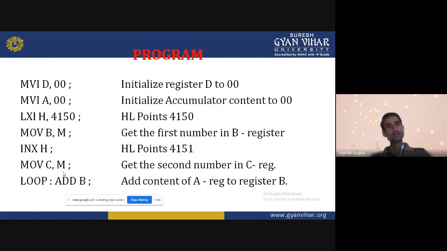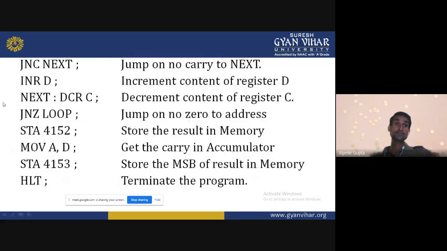Now the loop will start. ADD B. What is the data of B? 04. So 04 plus 00, because the accumulator has 00. So 04 plus 00, what do you get? 04. Now jump if no carry. Is carry generated?